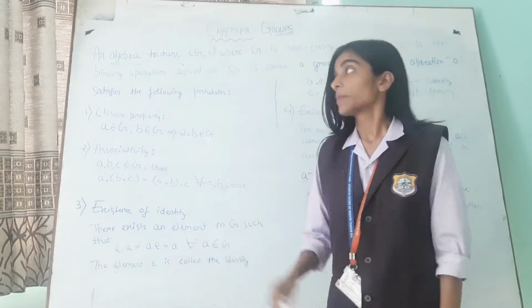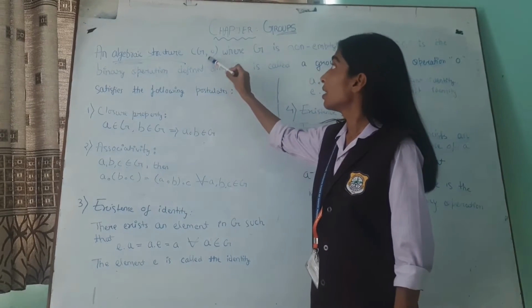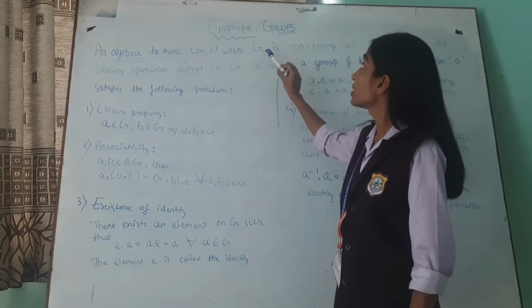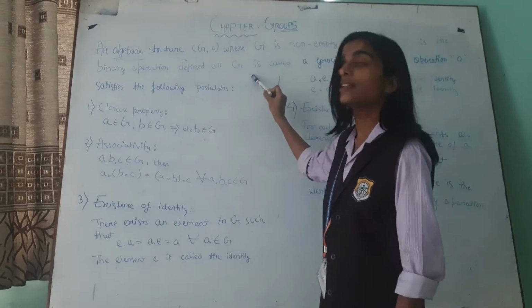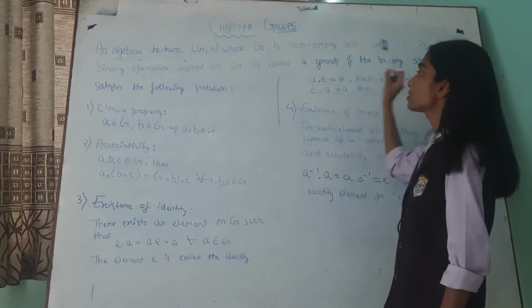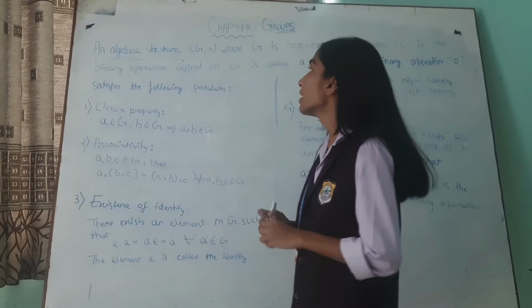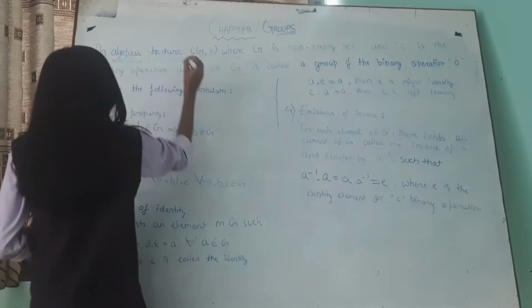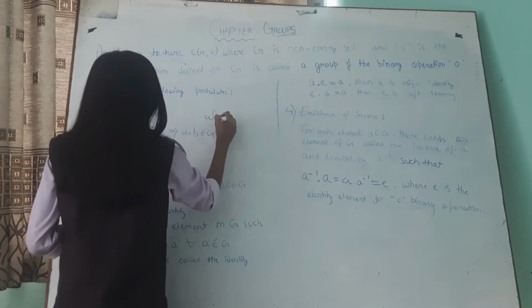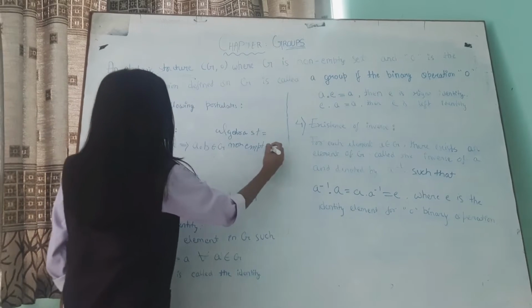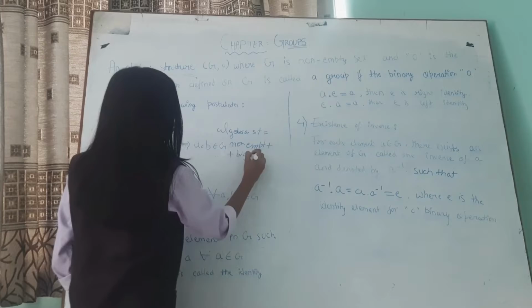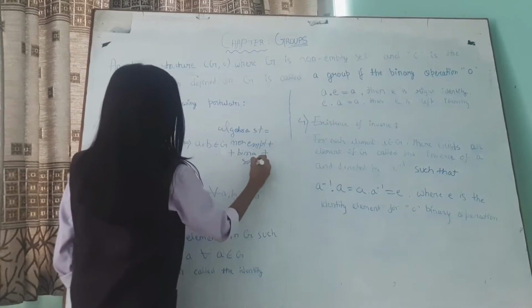So, what is a group? An algebraic structure G under binary operation O, where G is a non-empty set and O is the binary operation defined on G, is called a group if the binary operation O satisfies the following postulates. Here, an algebraic structure means a non-empty set plus a binary operation plus some condition.